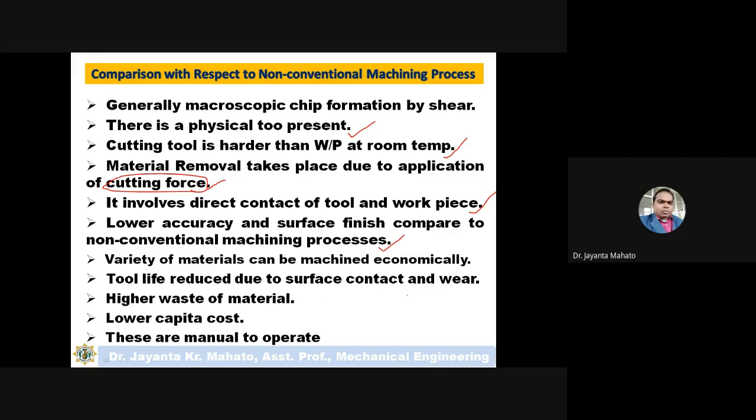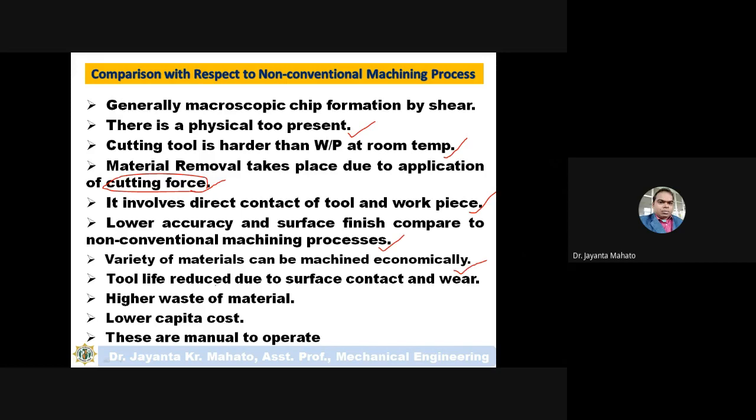A variety of materials can be machined economically. The non-conventional machining process is very economical, meaning a low-cost process, compared to the conventional machining process. Conventional machining processes are very high cost machining processes, like in case of LBM, where laser media is used. There is a cost of laser, and obviously an initial cost of the laser machine. But in the conventional machining process, the machining cost is very low, only just the involvement of the operator.